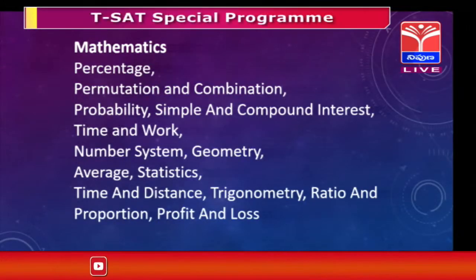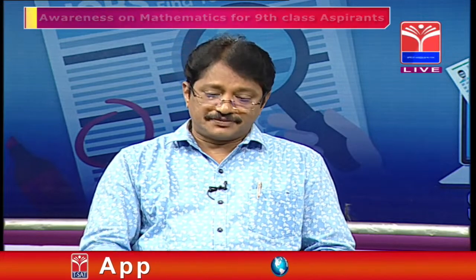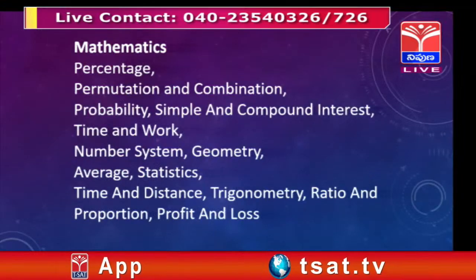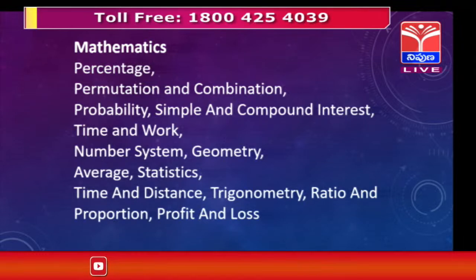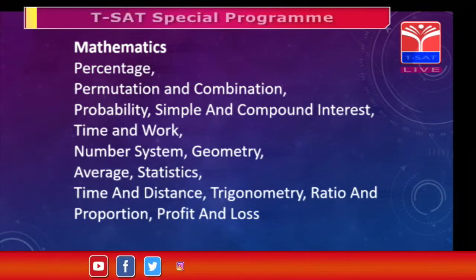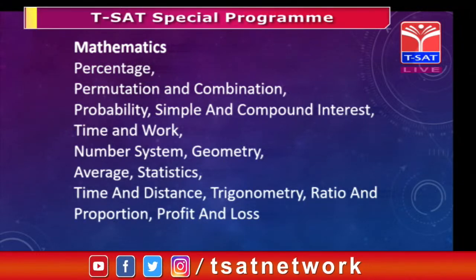Next, ratios and proportions. Ratios and proportions come under the number system, and of course you can consider it as arithmetic also, and profit and loss. Clear? So all these are the different chapters which were asked in last year's paper. Some more things are also going to be added. There is a possibility of coordinate geometry.